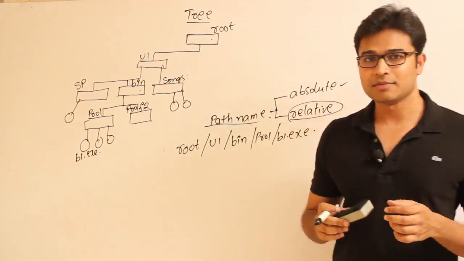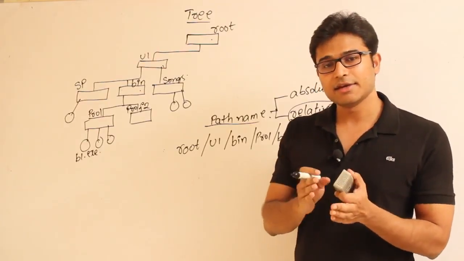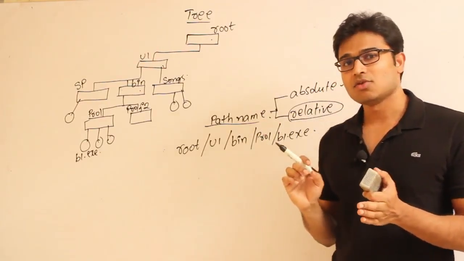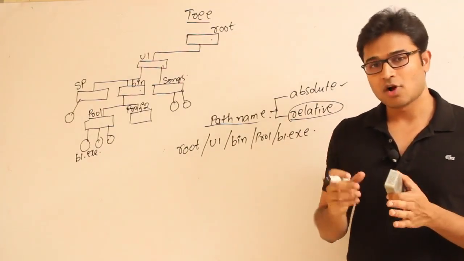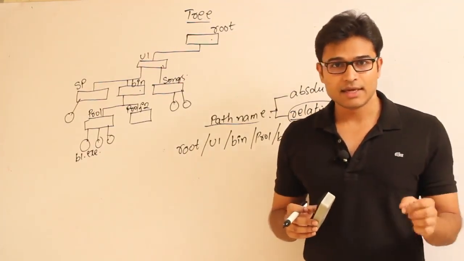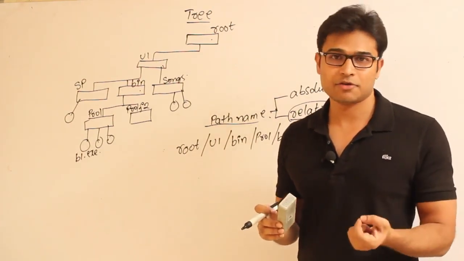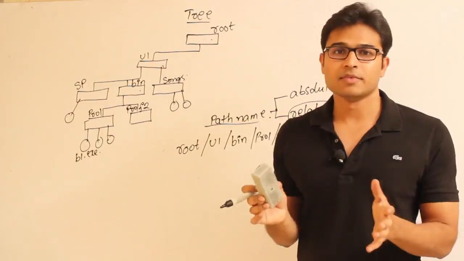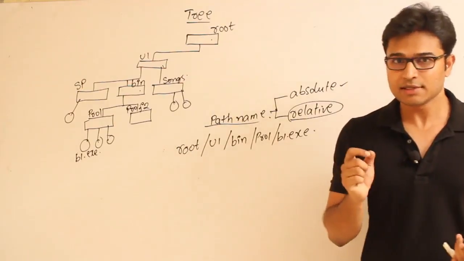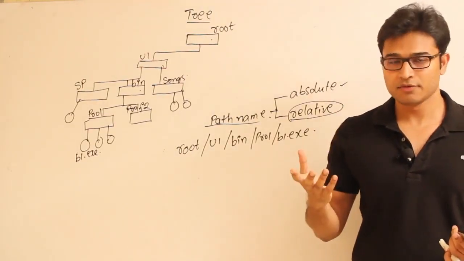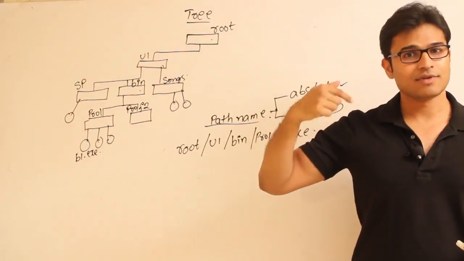Now what is the relative path name? We are specifying the name of the file in relation with something else. So how is that being done here? Whenever any user logs in, the operating system is going to assign in a local variable something called the present working directory or current directory. Depending on the implementation the names may change, but every operating system is supposed to assign this particular variable for every user when he logs in.